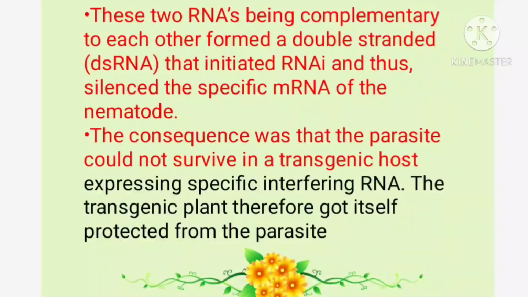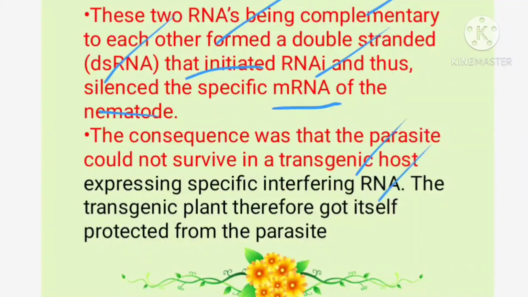Next, these two RNAs being complementary to each other, we call it dsRNA. That initiates RNAi. So this is what initiates the process of RNA interference. So the mRNA of the nematode is getting silenced. Clear? The consequence was that the parasite could not survive in the transgenic host expressing the specific interfering RNA.